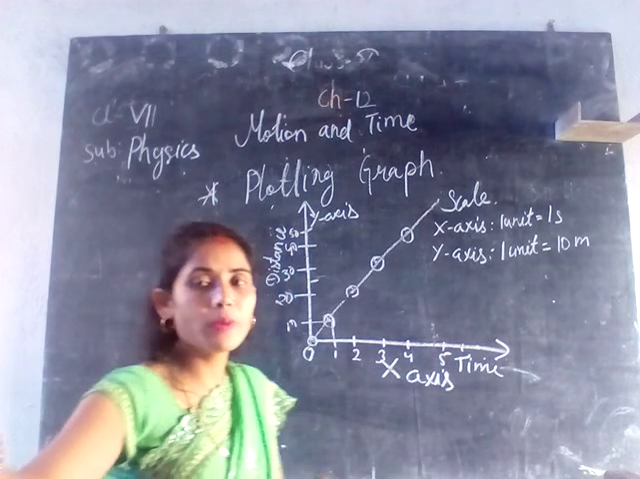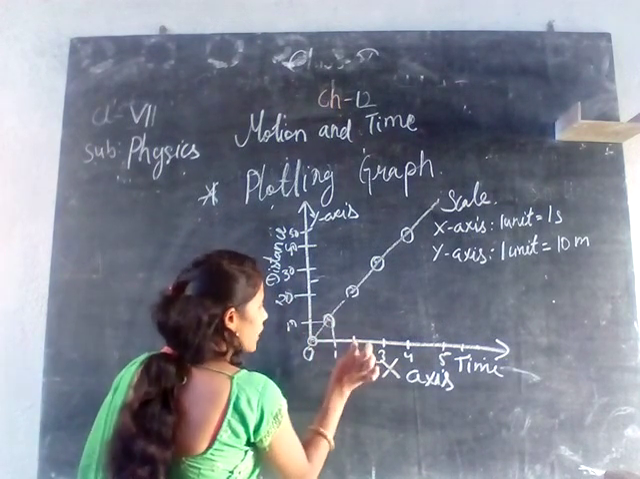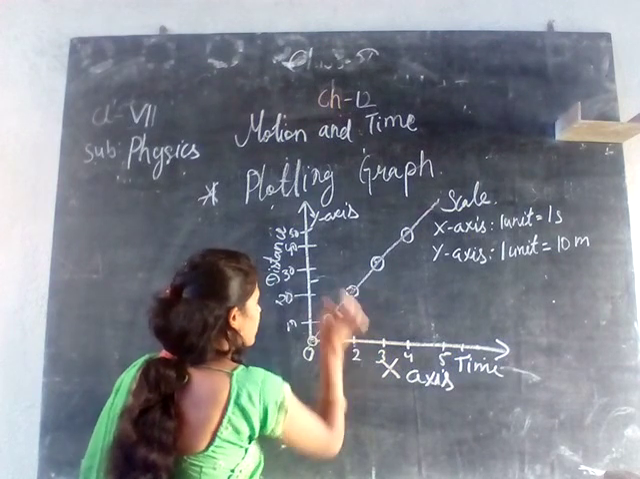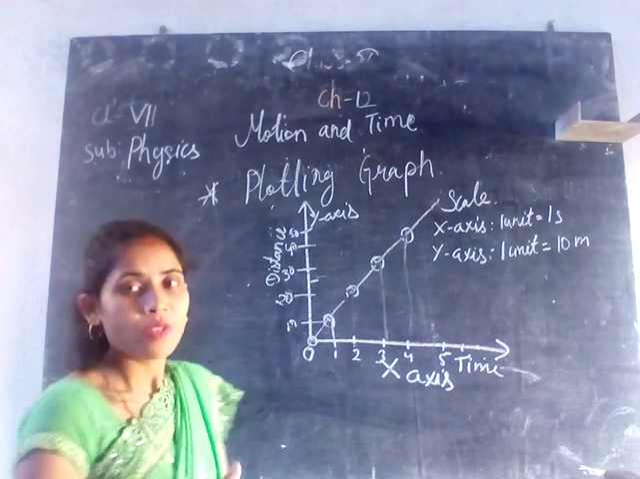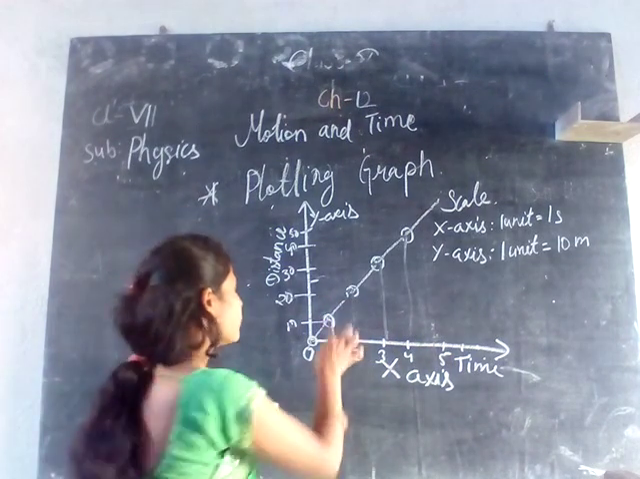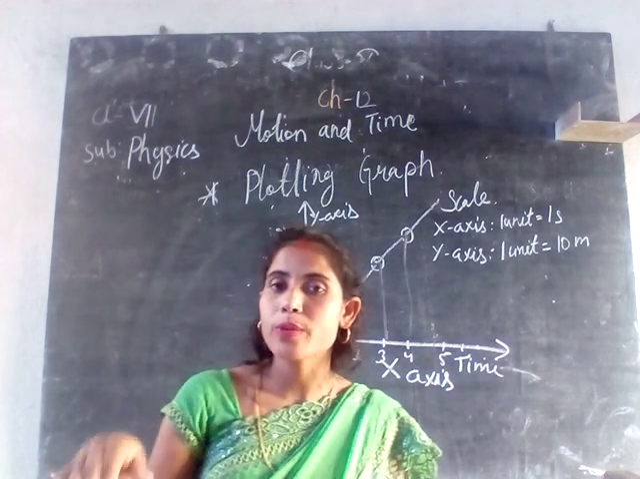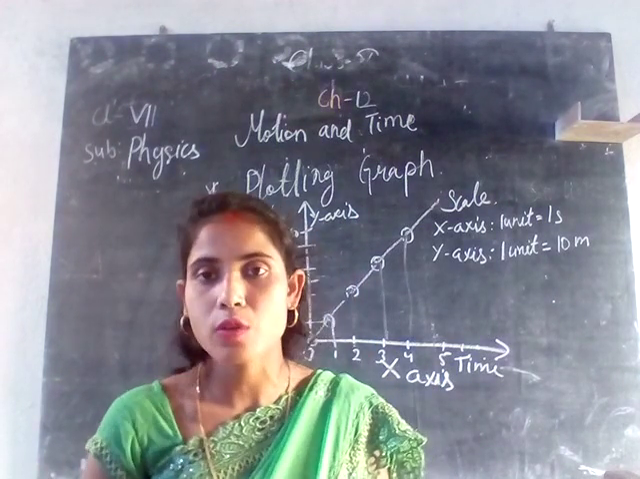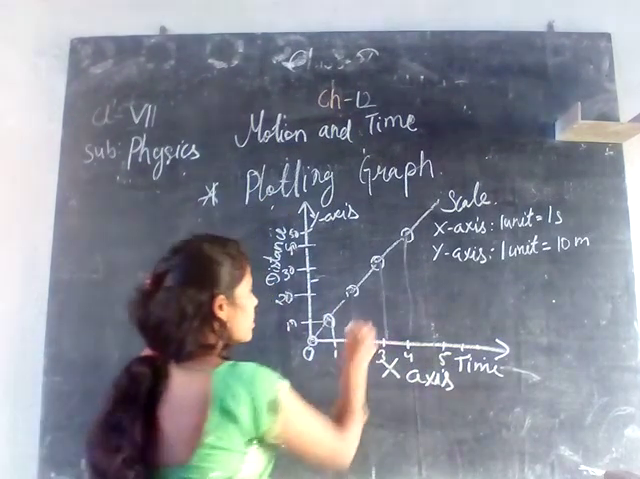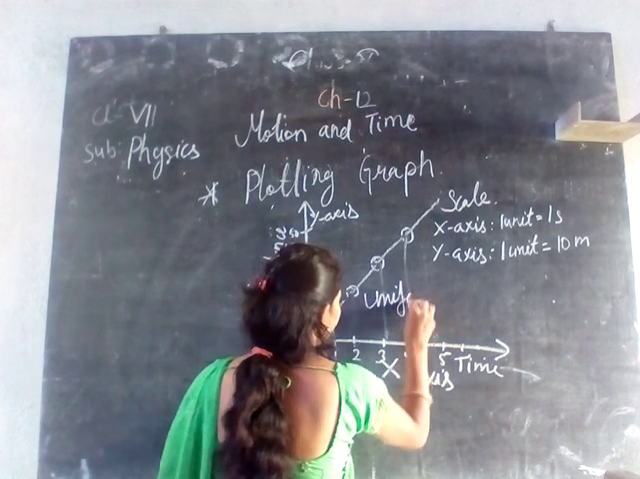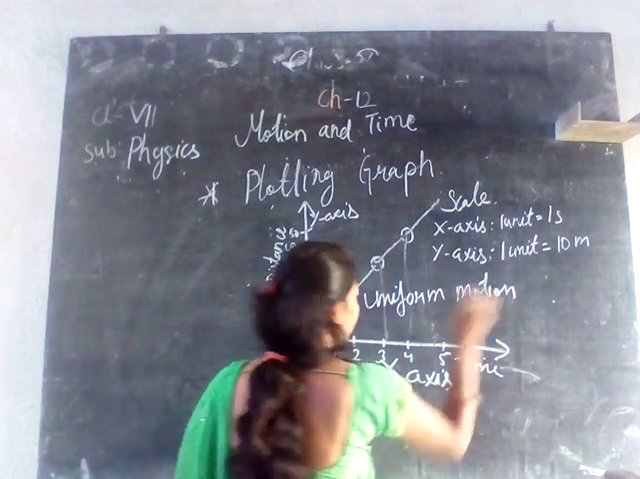In that way, we see what distance is measured in each second and plot it. After plotting, you join the points and draw the graph. Either a straight line will be obtained, or it can be a slightly curved line, in which case it will be a non-uniform motion. Here we have plotted a uniform motion. This is a uniform motion graph.